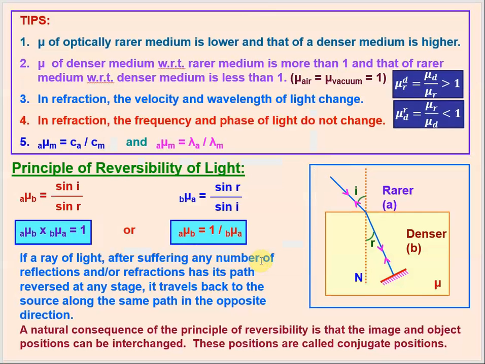So for a medium having a higher refractive index, the light will travel slower in that medium, right? And to counter that lesser speed, the path of the light itself has to change, which is called refraction. So why does refraction actually happen? Because light wants to take the path along which the time taken will be short. So that is the reason here.